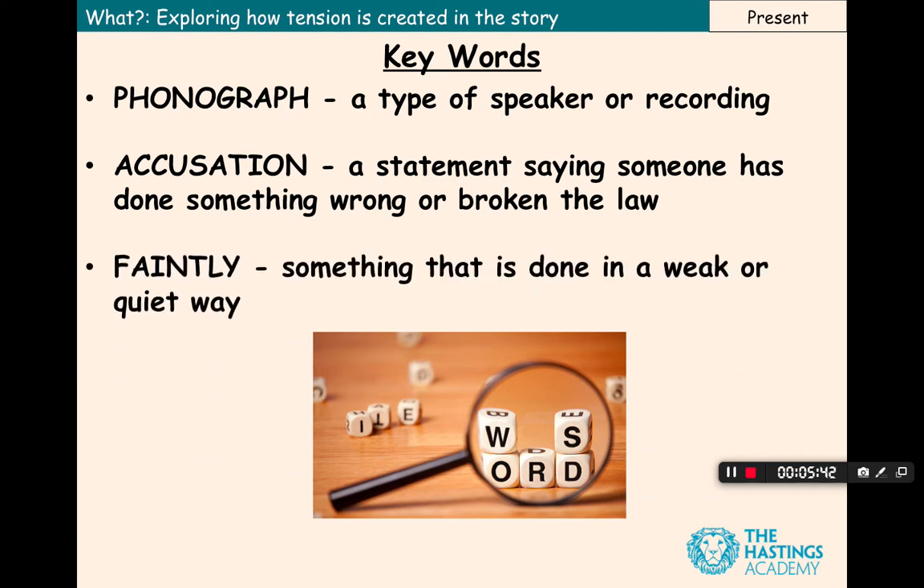And our last word is faintly. Faintly means something that's done in a weak or quiet way. So just make sure you've copied out those 3 words and their definitions, and feel free to pause the video if you need to work at your own pace.